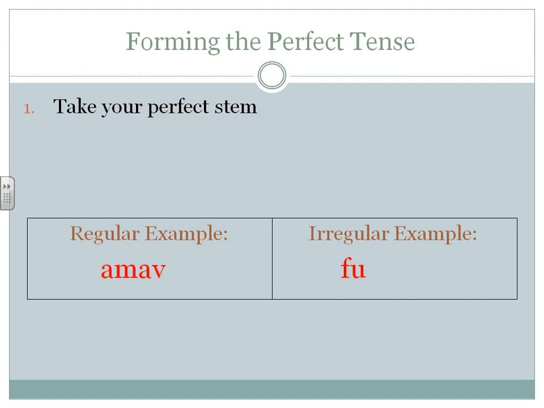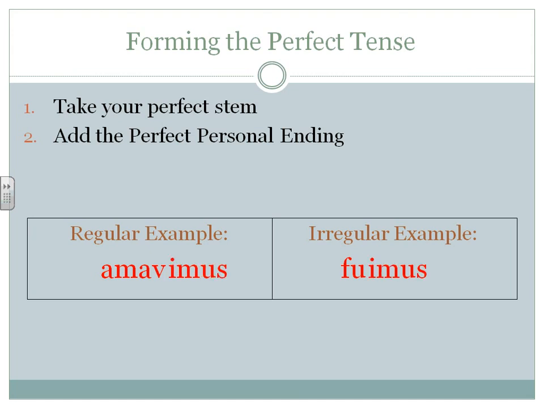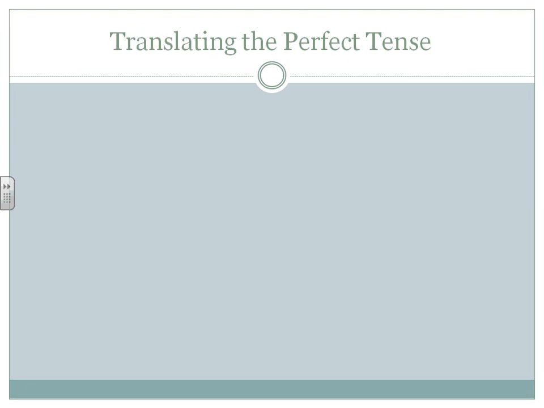Now, in order to form your perfect tense, you will take your perfect stem, the AMAV or the FU in our examples, and you're going to add your perfect personal ending. The imus here is what I decided to use.